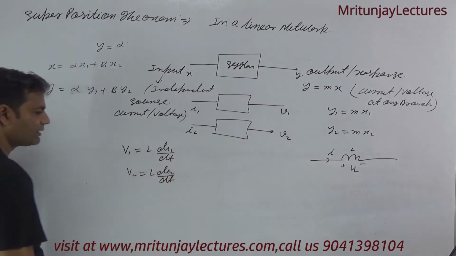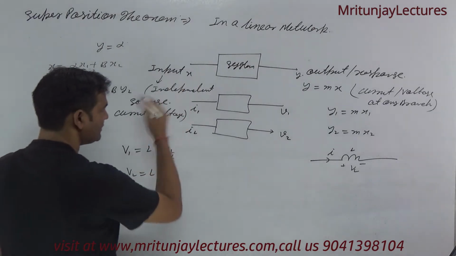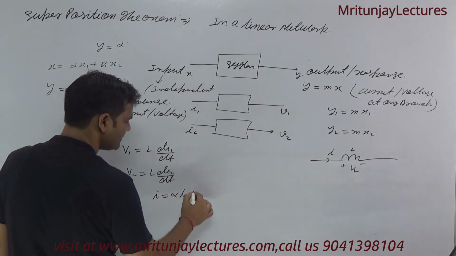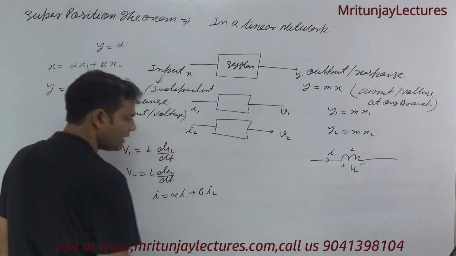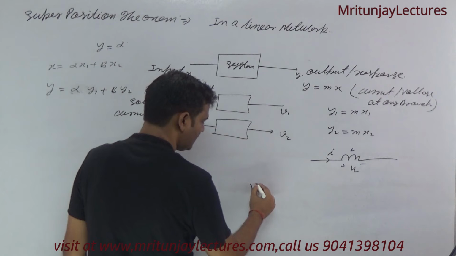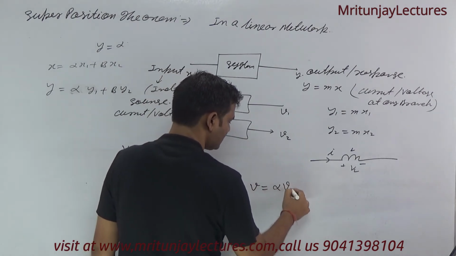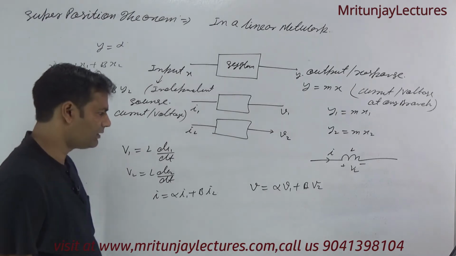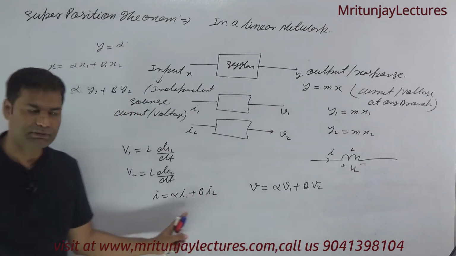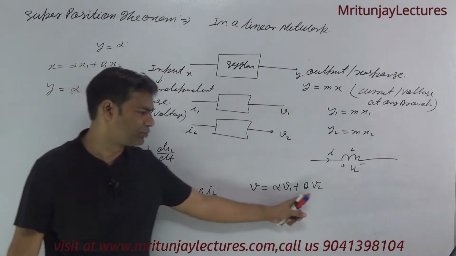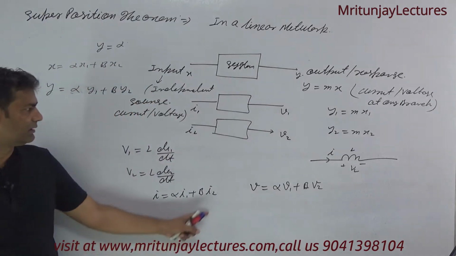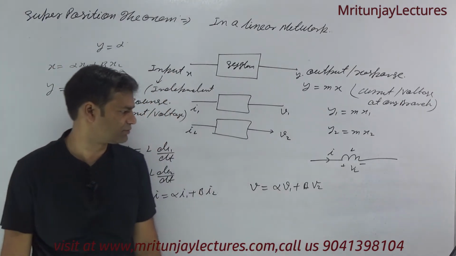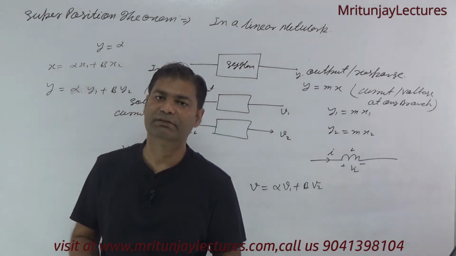Corresponding to this theorem, you can say that I is equal to alpha I1 plus beta I2. And what about V, the output response? If it follows, with this input and this output response, the response is alpha V1 plus beta V2.